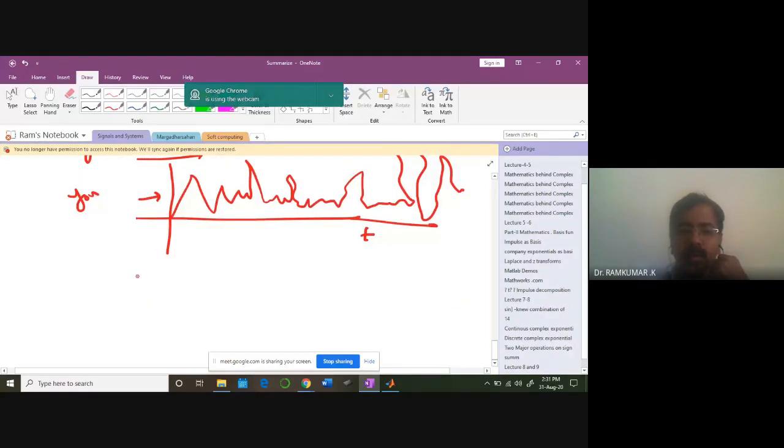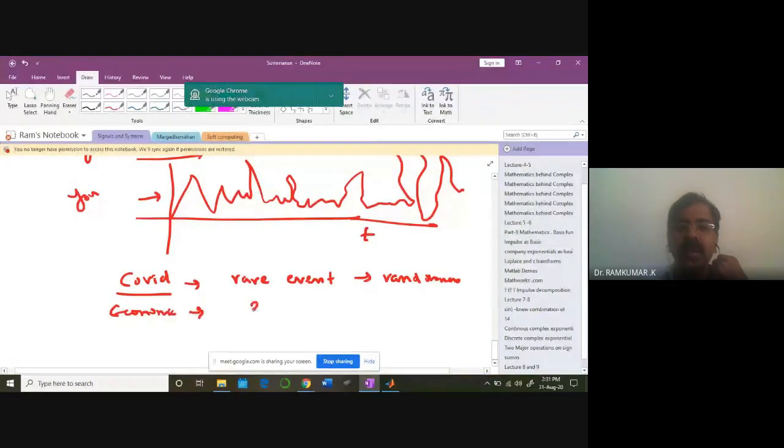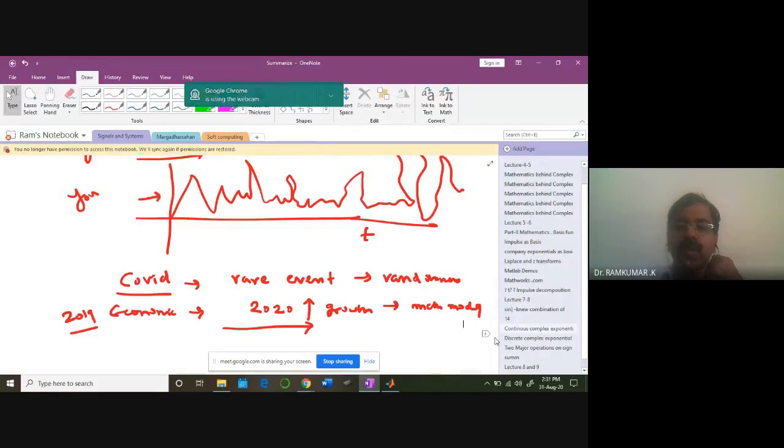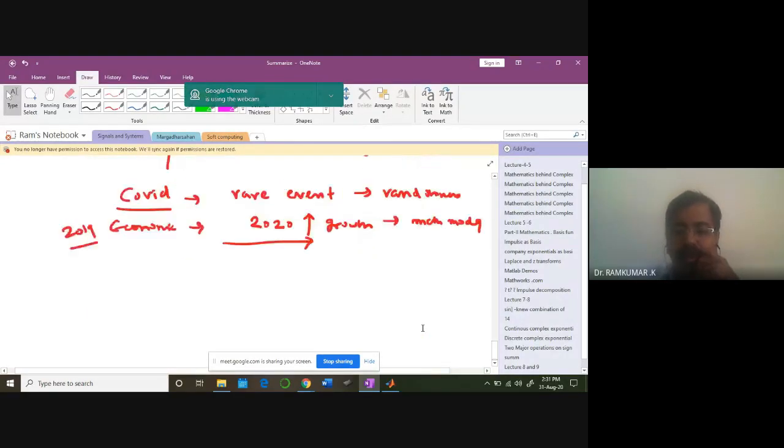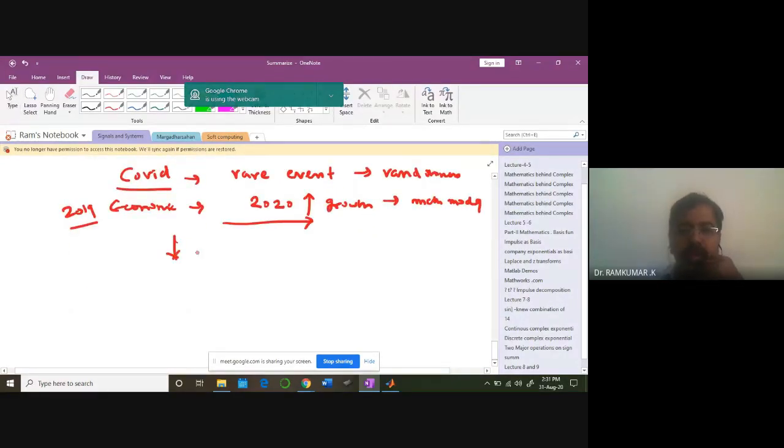Okay, but nobody predicted COVID. It is a very rare event. This is a classic case of randomness, and it has changed our life forever. Economics professors throughout the world predicted that 2020 would have a very high growth rate. By 2019, they had predicted this using a deterministic math model. But what has happened now? The entire world economy is going down.